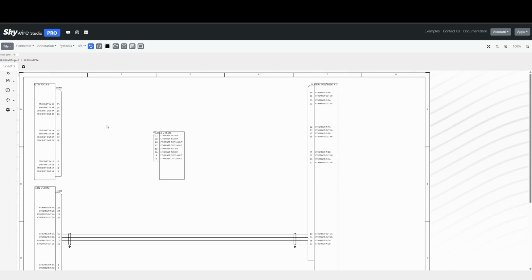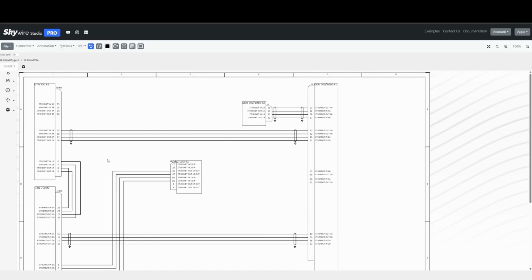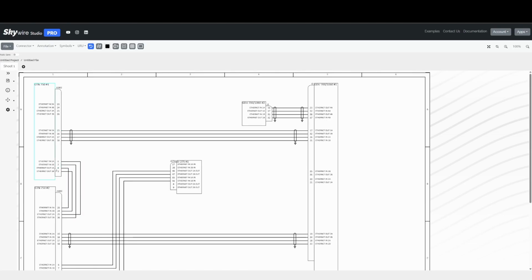So we'll go ahead and connect all of these up per the architecture, whatever it is you've drawn up for this particular installation. So now you can see there's a couple of different problems that we need to solve in terms of this layout to make it easier to read. The first problem is over here on the left. They're daisy chaining from 1 to 3 over here. Port number 1 on 750 number 1 to port number 3 on 750 number 2.